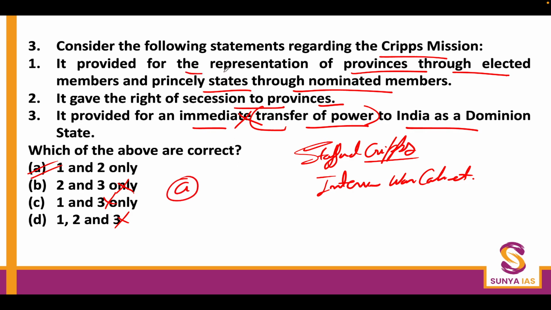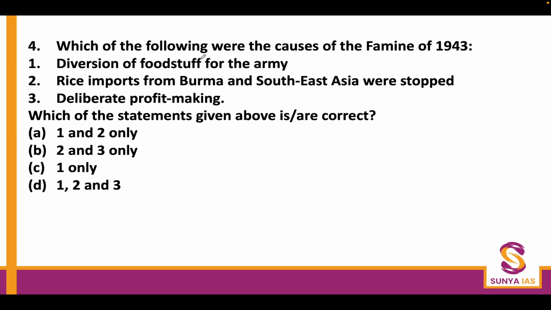Surely the Cripps proposal provided for the representation of provinces through elected members and princely states through nominated members, and it gave the right of secession to provinces. Okay, so both 1 and 2. Question number 4, which of the following were the causes of the famine of 1943?